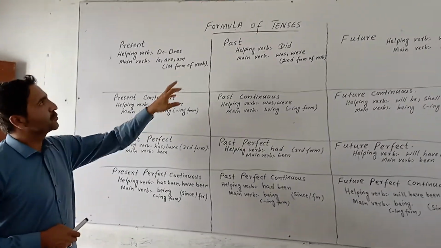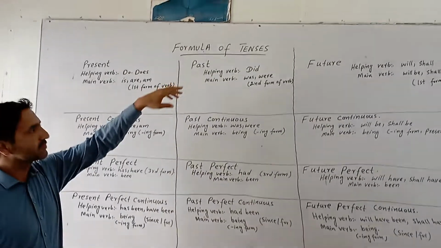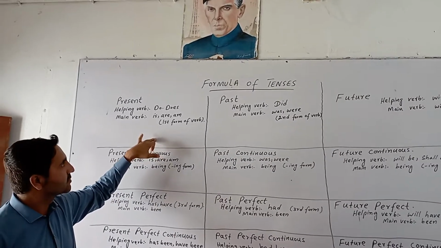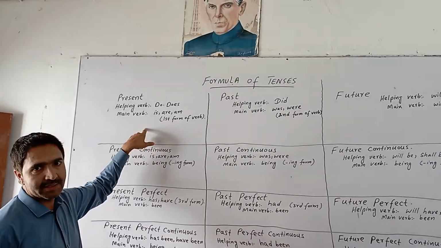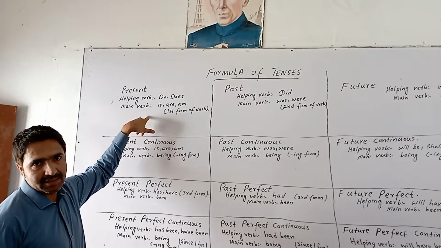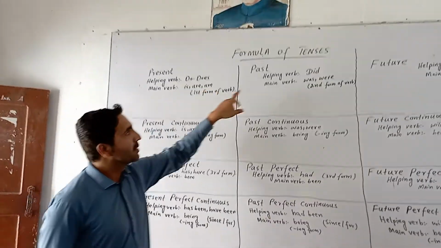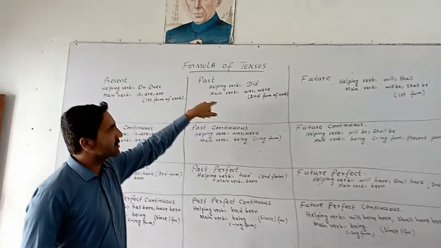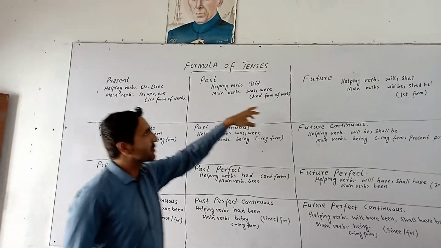Today I will teach you the formula of tenses. We have 12 tenses in the British English language. That is present indefinite tense, or simple present tense. Past indefinite tense, or simple past tense.